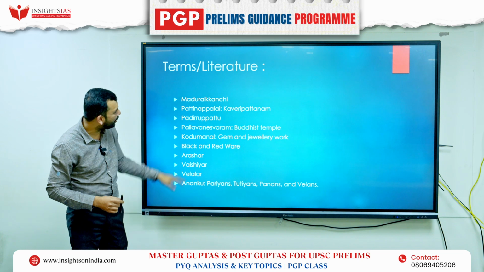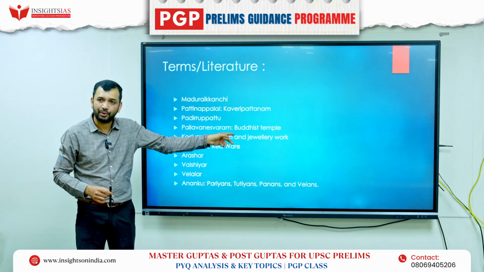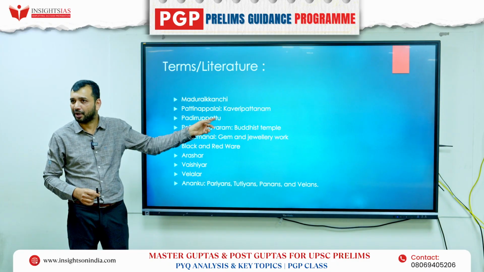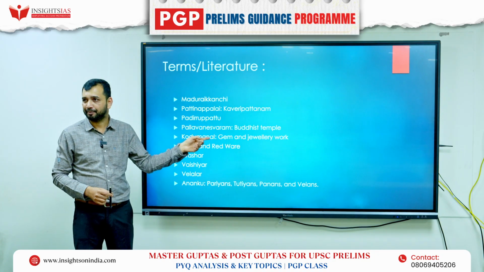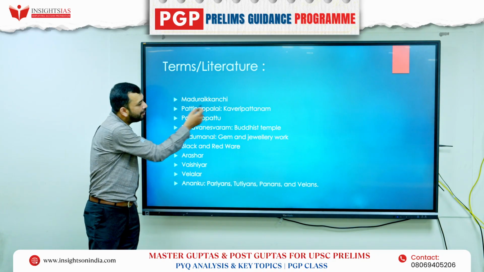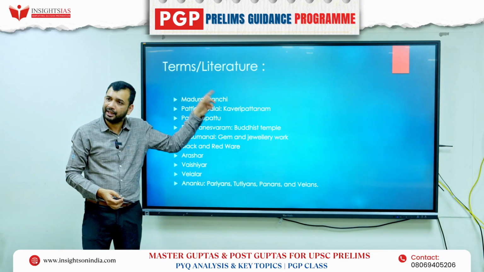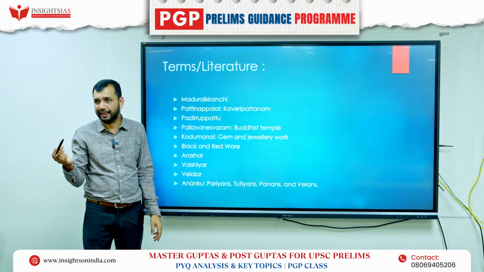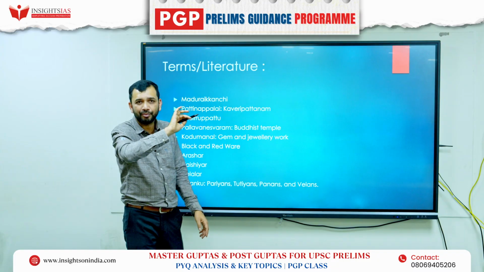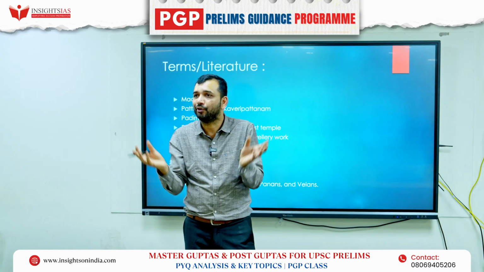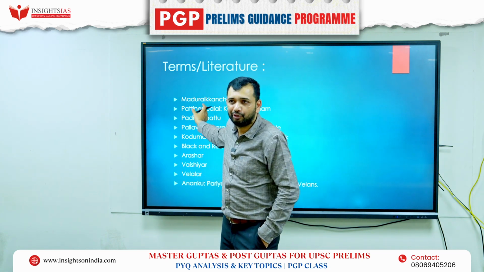Then basically the important terminology: Mullaippattu, Pattinappalai, Madurai Kanchi, right? Padirruppattu. You have seen this Padirruppattu option. One of the options was Padirruppattu. This is basically a book which speaks about the Chera kingdom. Similarly, Pattinappalai is a book which talks about Kaveri Pattanam. Similarly, Madurai Kanchi is a book which talks about Madurai in detail, which again was seen in one of the options they have given, where the Pandyan kingdom and Madurai were explained. It was surrounded by 3 forts and on one side by a river. It has been told in this book, right?